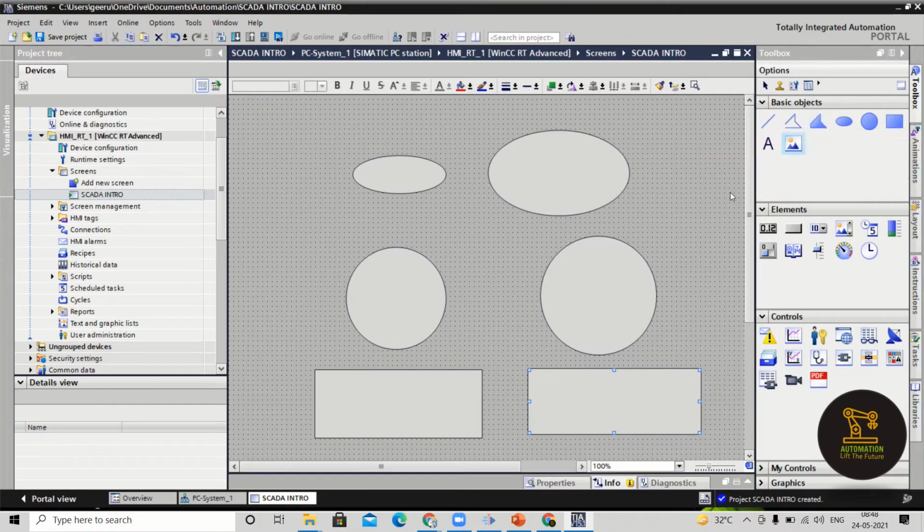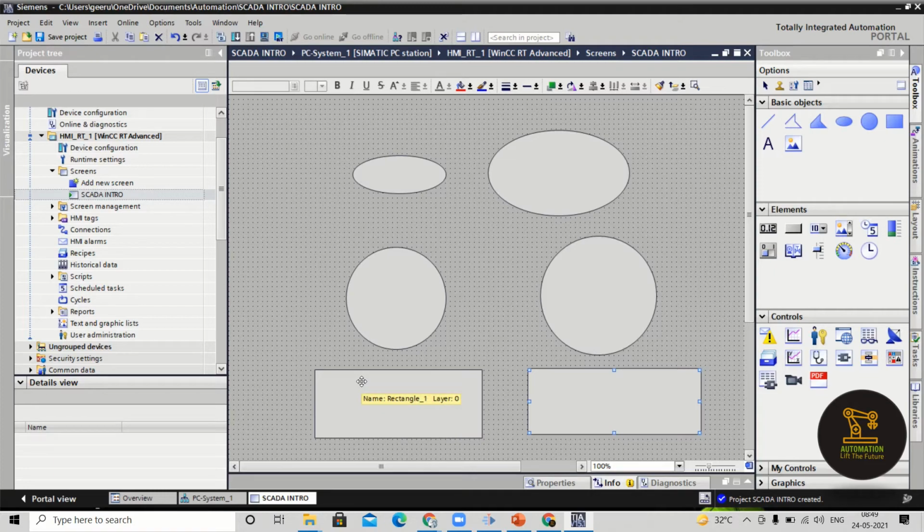In the same way, if you want to represent some lights, example like in the past operation itself, when I switch on, a motor is getting to on condition. So motor is in on condition, I want to show in the form of a light. I can use any one of the objects. Either I can create an ellipse, or a circle, or a rectangle. So when the motor is in on condition, I can make this rectangle green color. That indicates that the motor is in on condition.